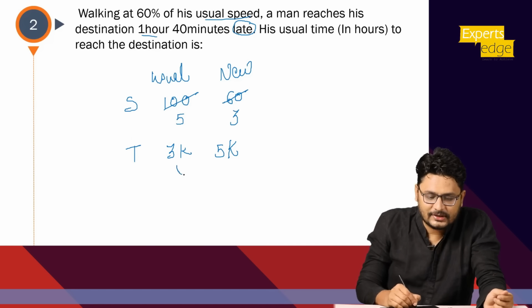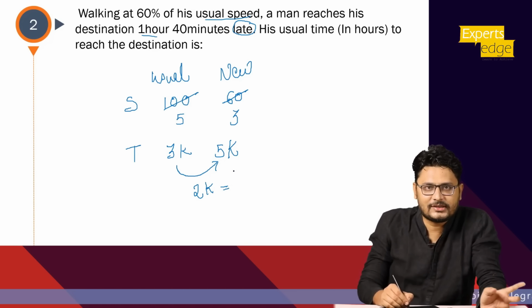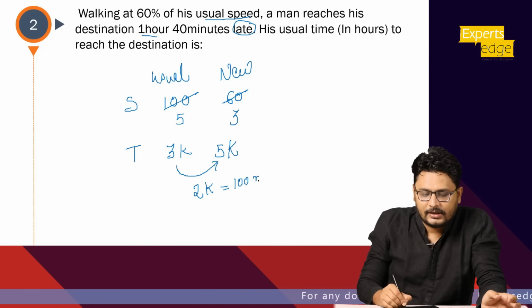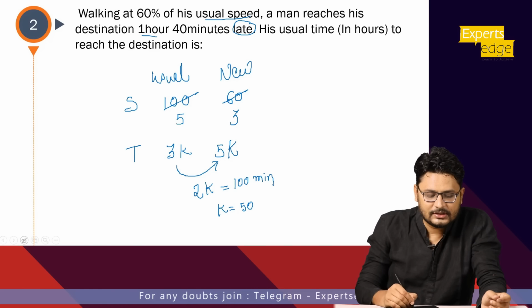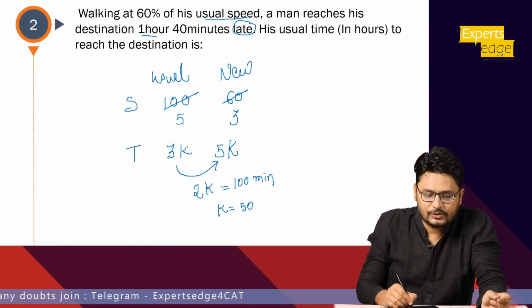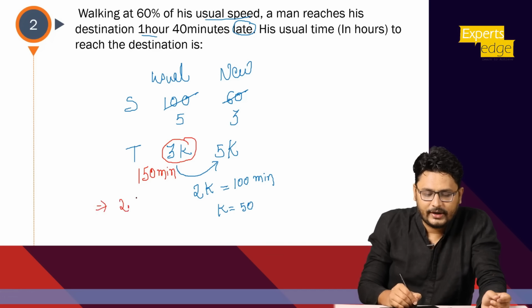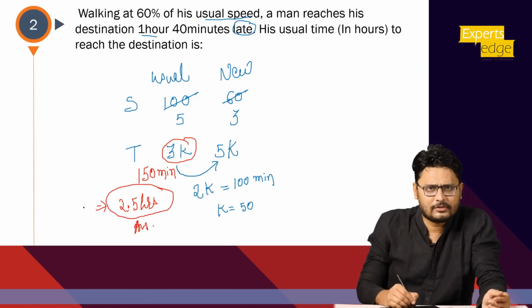That means how much late is he going? That is nothing but 2k. And actually how much is he going late? 1 hour 40 minutes means 1 hour is 60 minutes, 60 plus 40, 100 minutes. So technically my k has to be what? 50 minutes. Now what it is asking is the usual time in hours. So what is the usual time? 50 into 3, 150 minutes. So how much is 150 minutes? It is nothing but 2.5 hours, right? 150 minutes is 2.5 hours. Okay? So that is my answer of this particular question. I hope you are getting a hang of it.